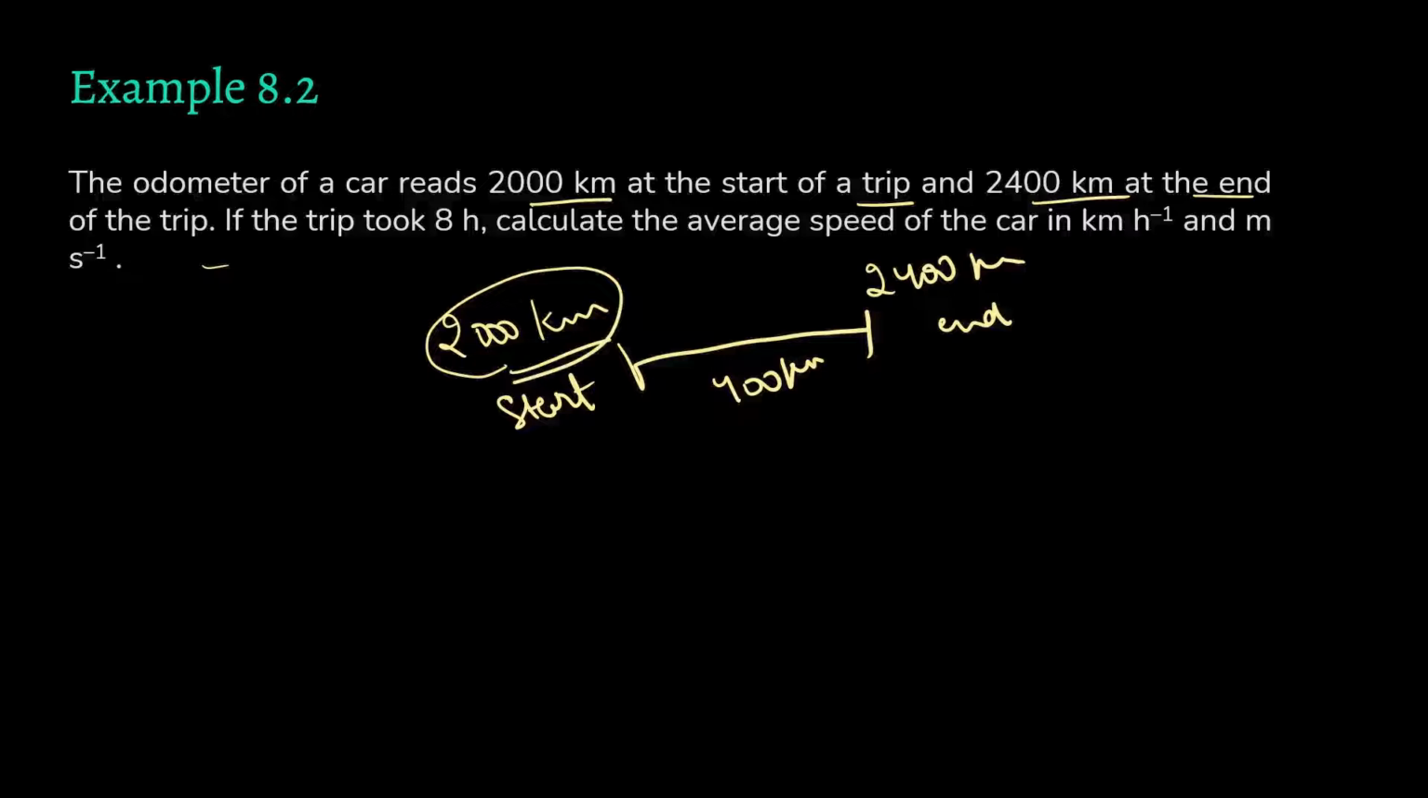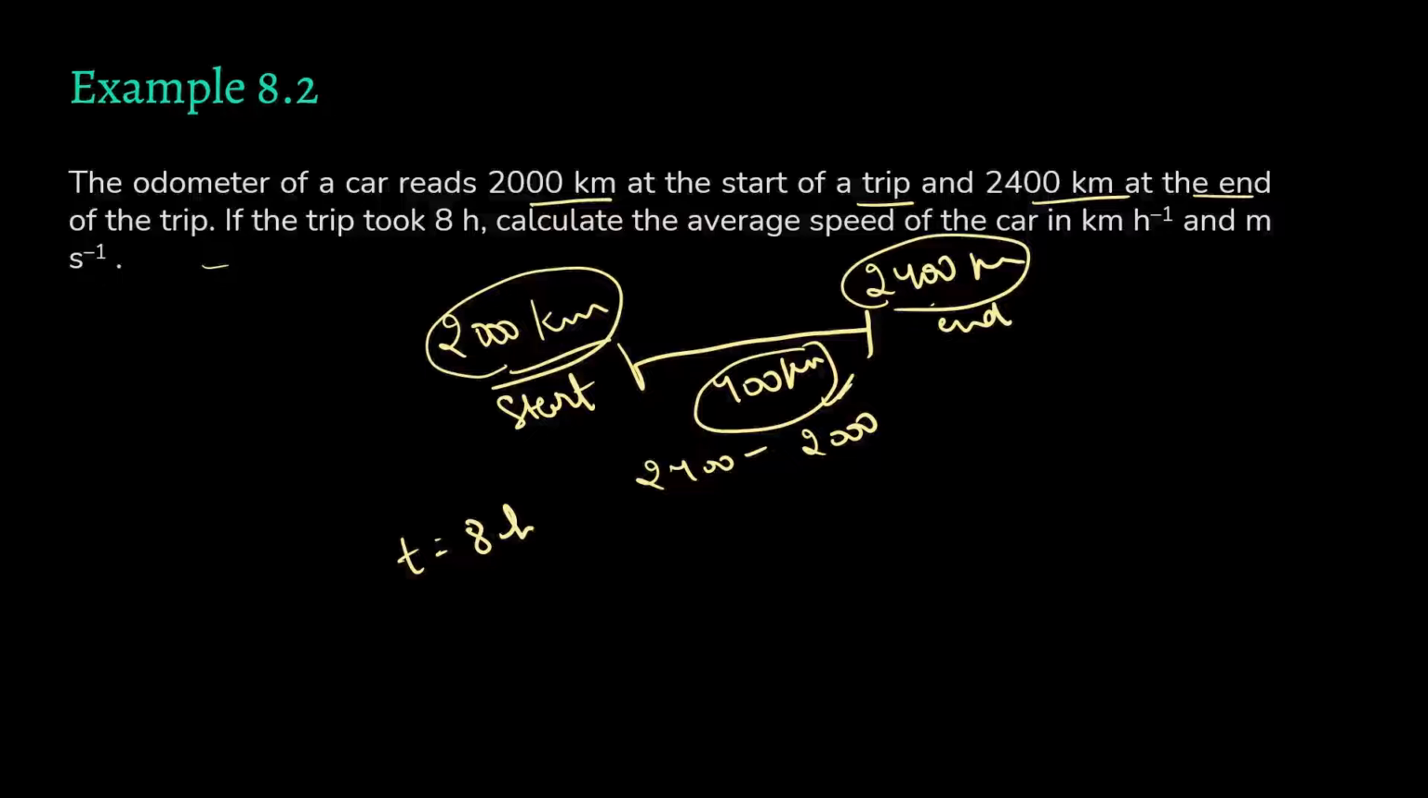So this is our initial, this is our final distance. What is our distance covered? That is 2400 minus 2000. So we get that our distance covered is 400 kilometers. If the trip took 8 hours, time taken is 8 hours. Calculate the average speed of the car in kilometer per hour and in meter per second.